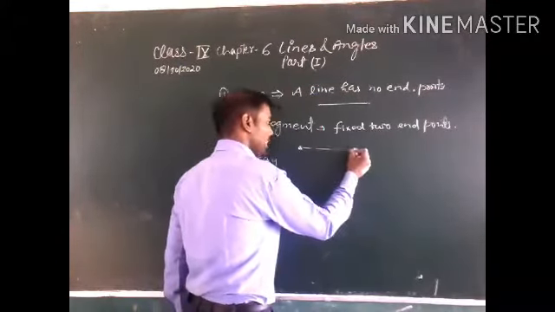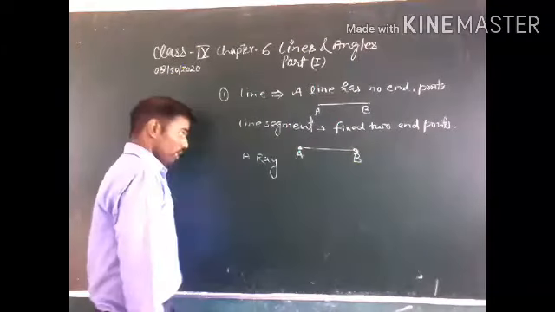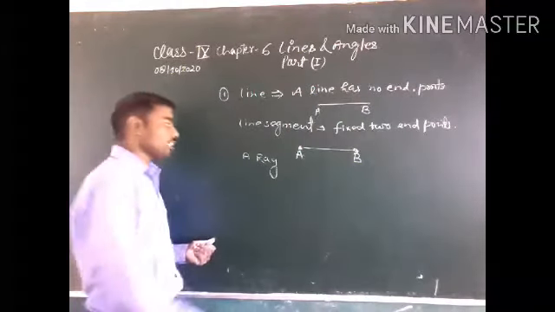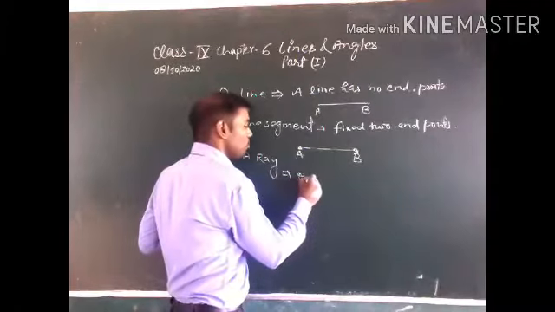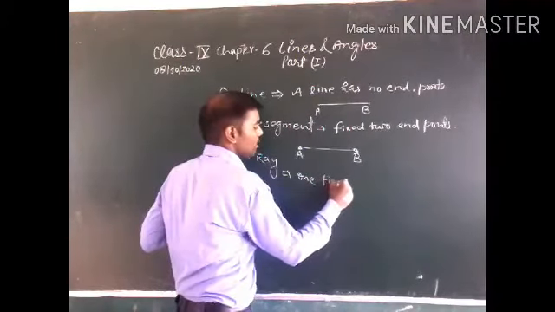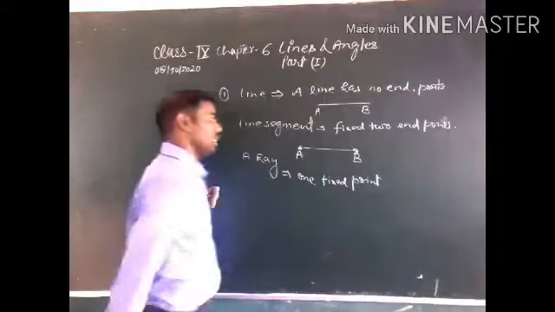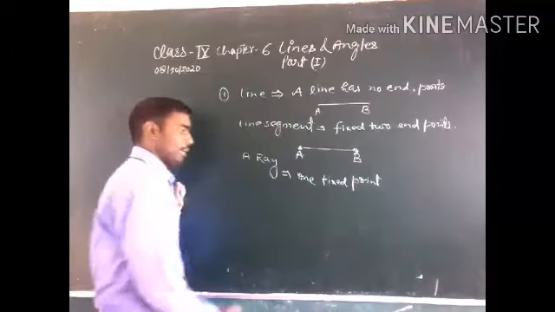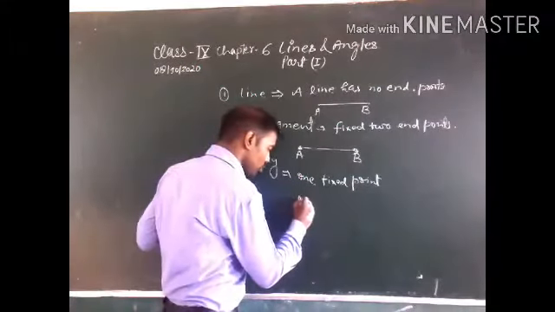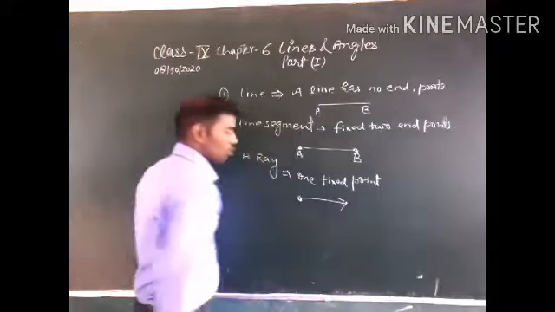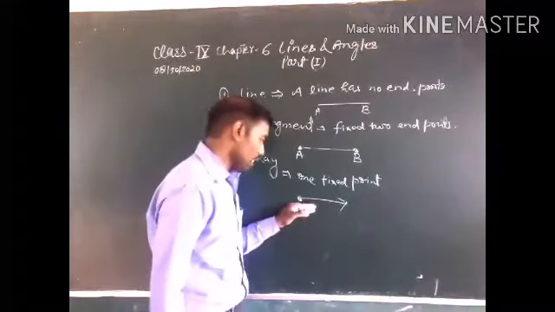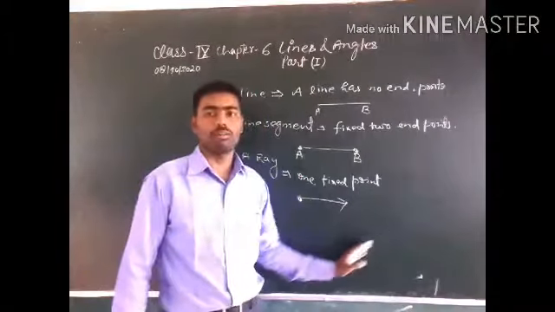And what does a ray mean? A ray has one fixed point and the other is not fixed. That means this is a fixed point and this is not a fixed point. It moves in the forward direction.